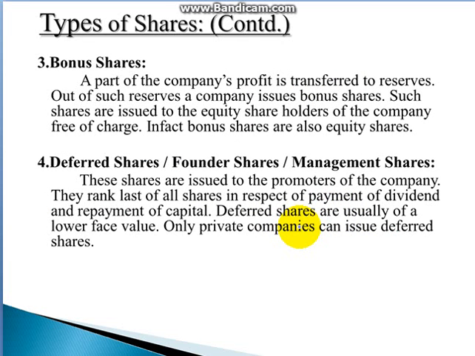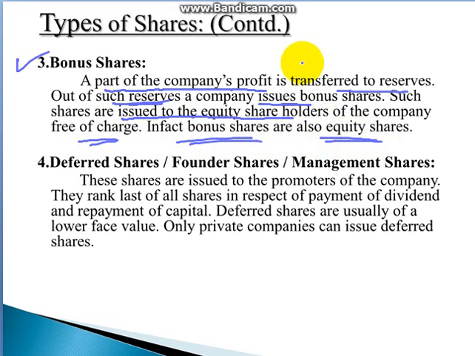Now here, the third type is bonus shares. Bonus shares are nothing but a part of the company's profit which is transferred as a reserve. Out of reserves the company issues some bonus shares. These are issued to the equity shareholders of the company free of charge. In fact, bonus shares are also equity shares.